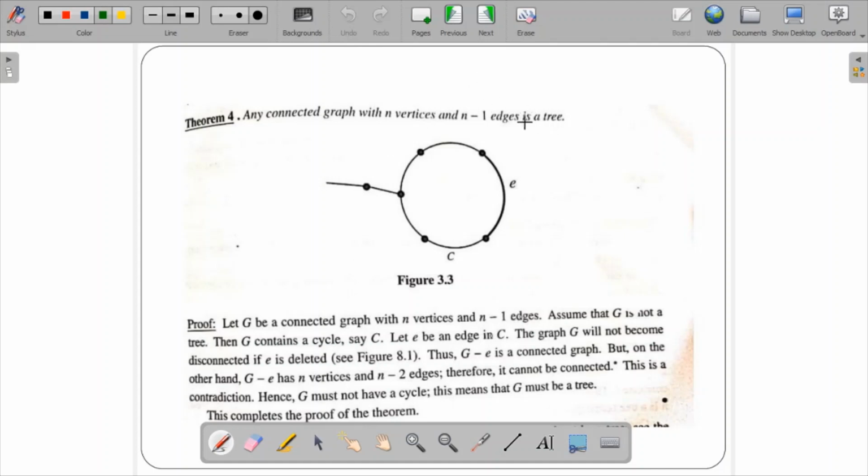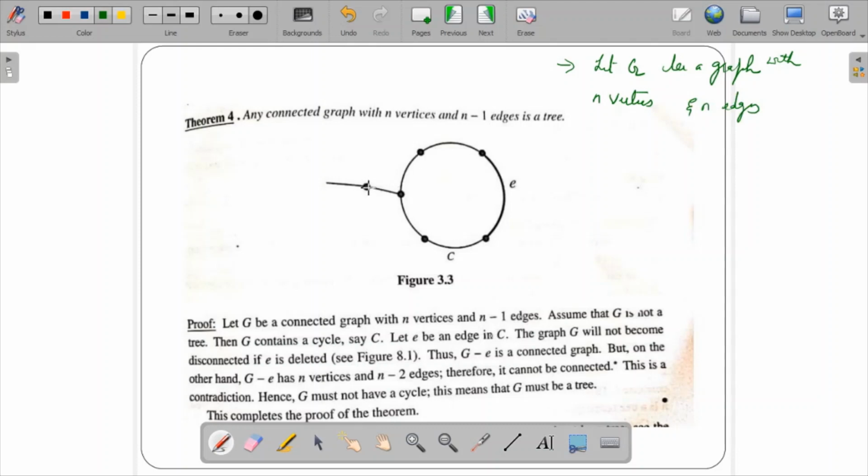So let me give a simplified proof for this. Just write down this proof over here. Whatever proof is given in the book is a bit confusing, so let us consider this particular proof. Let G be a graph with n vertices and n edges.